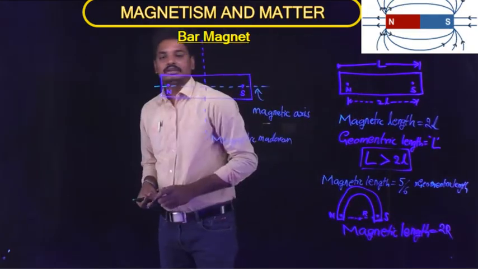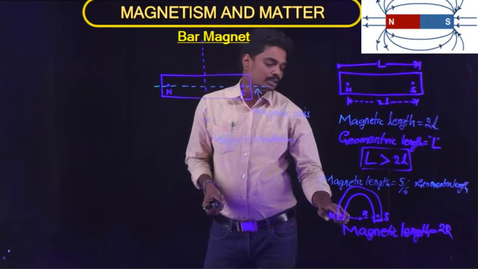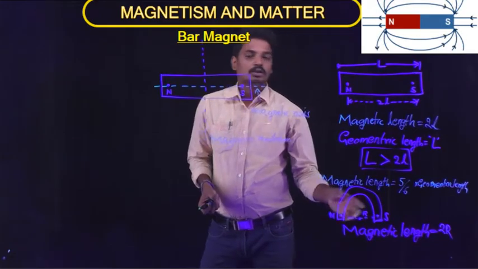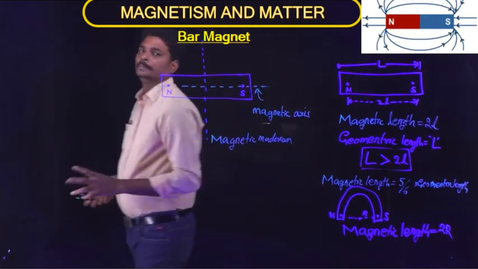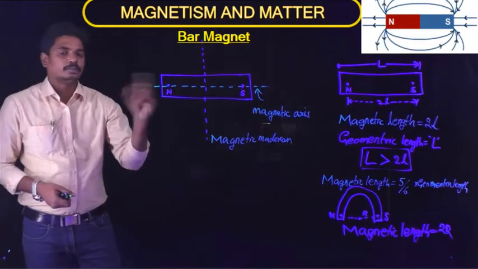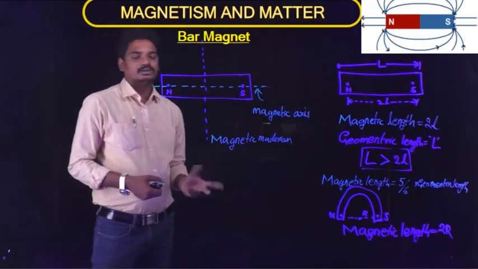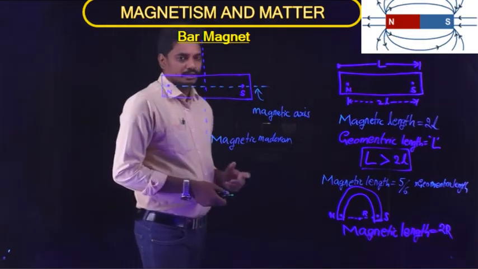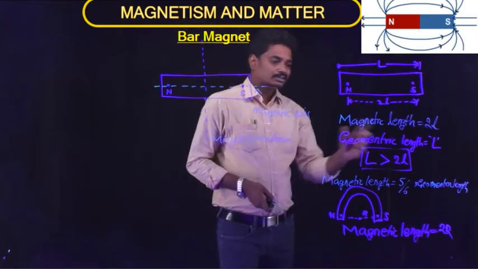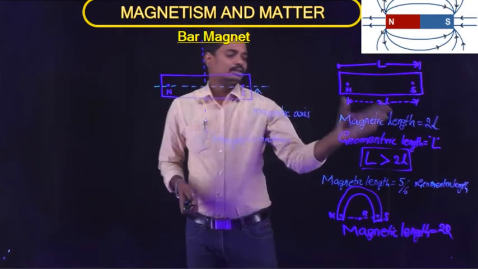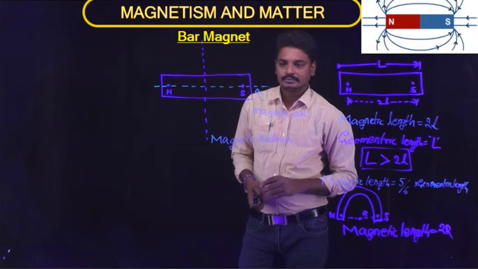Geometric length is the total length of the magnet, which is approximately pi r, the circumference of the semicircle. So this is the difference between geometric length and magnetic length.